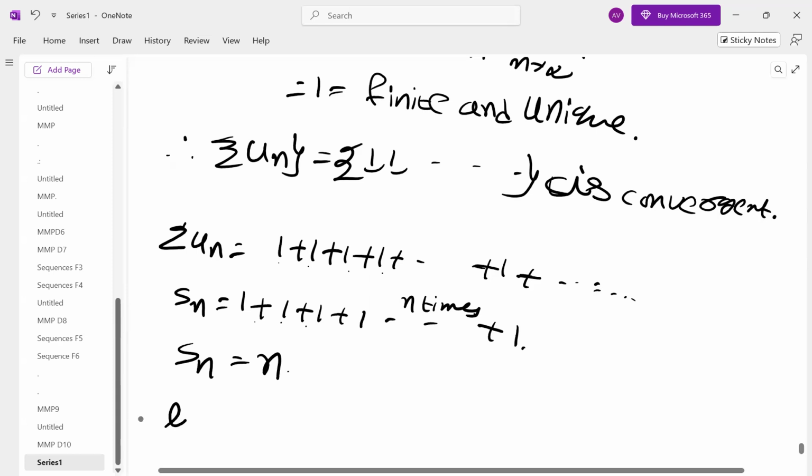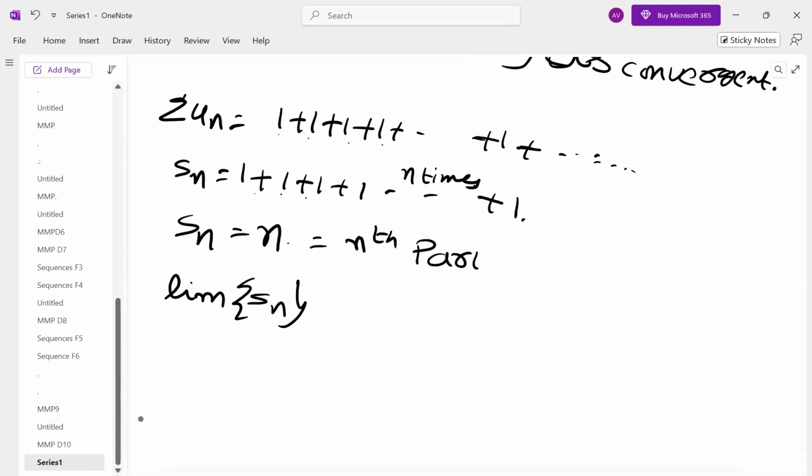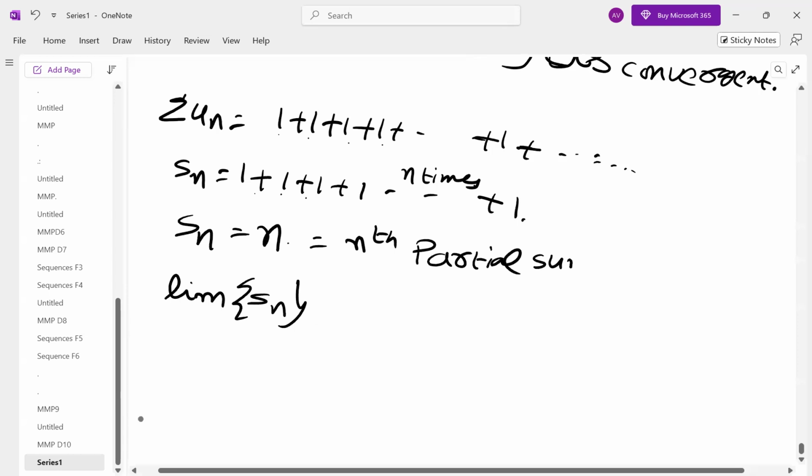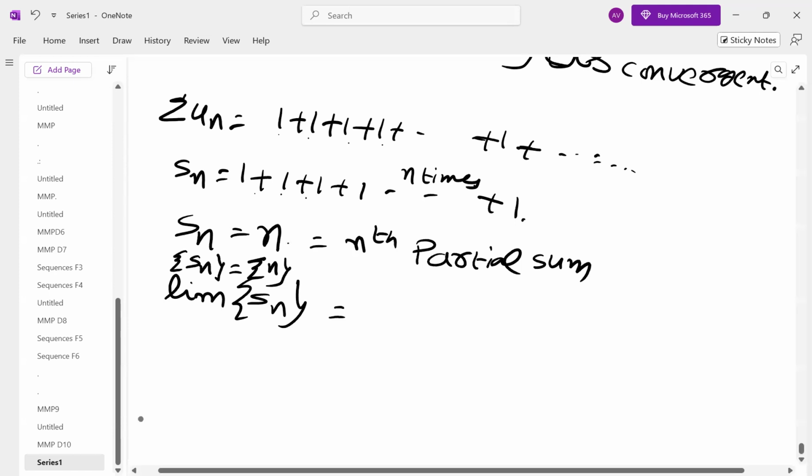Now we have to find whether the limit of this sequence is finite or not. If this sequence converges, we say the series converges, according to the concept. This is the nth partial sum. If the sequence formed by the nth partial sum converges, we say the series converges. How to test whether the sequence is convergent or not?